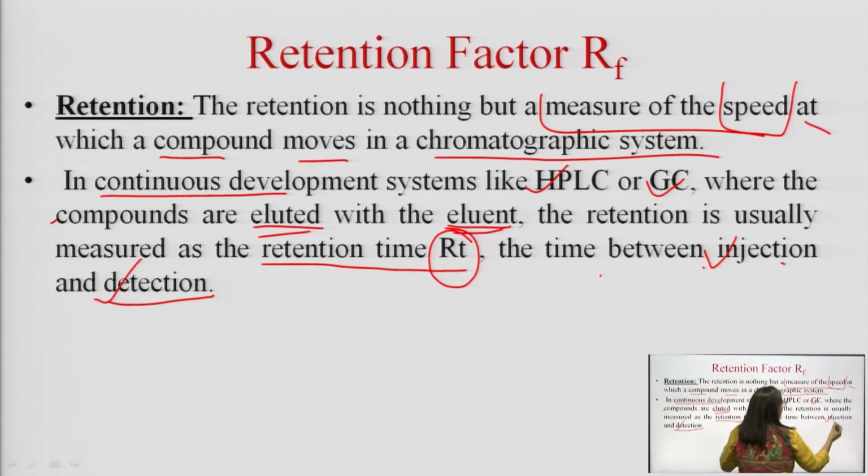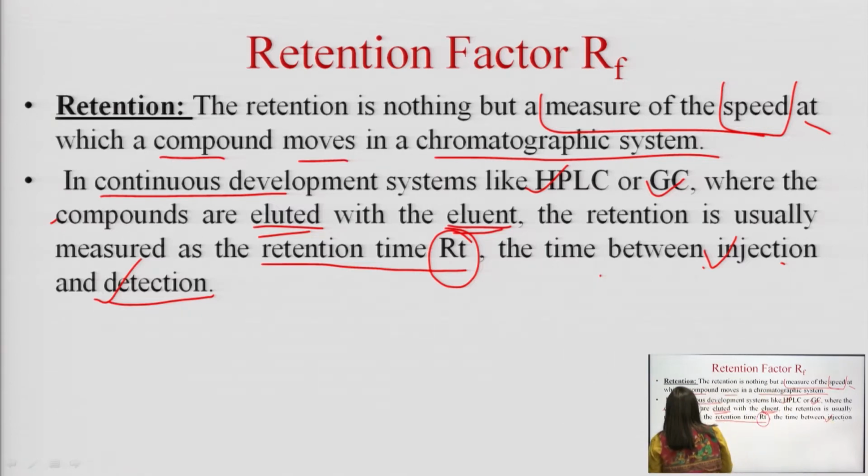Injection means addition or sample application, and detection is when it is identified that it is separated out. Now, there are two terms, eluted and eluent. Elute means removal.